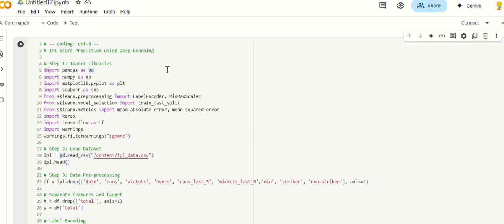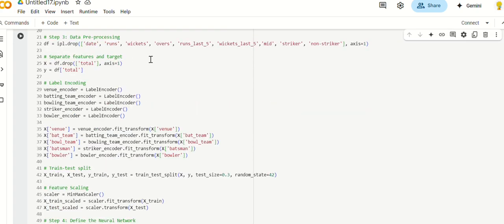And third is label encoding. Categorical text like team names must be converted into numbers. This is done for the batting team, bowling team, batsman, bowler, etc.